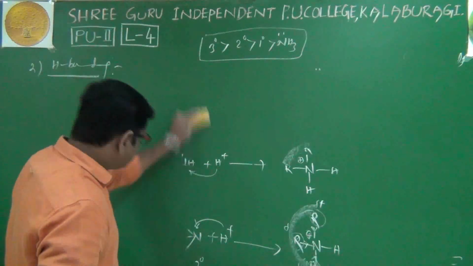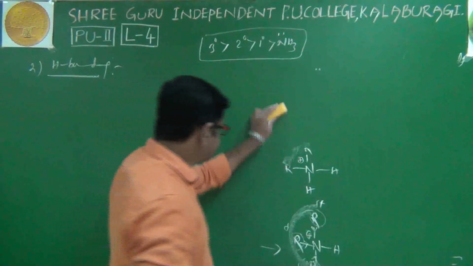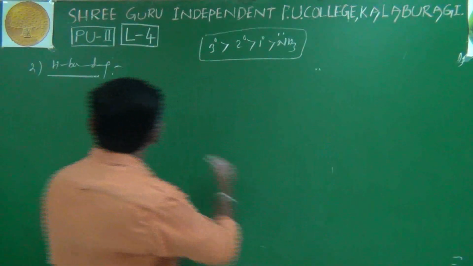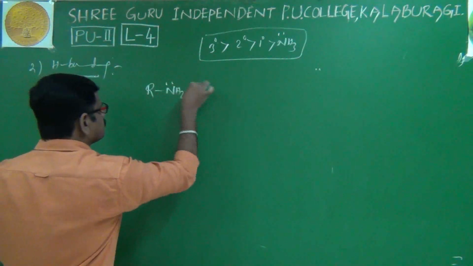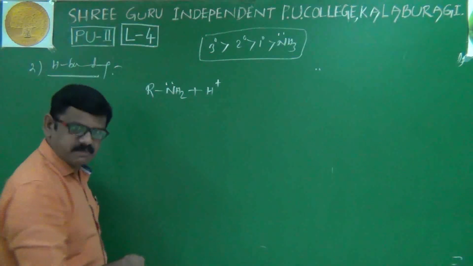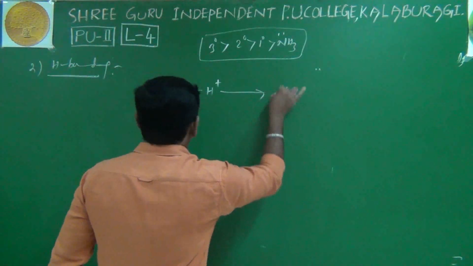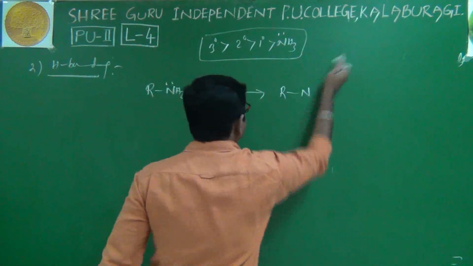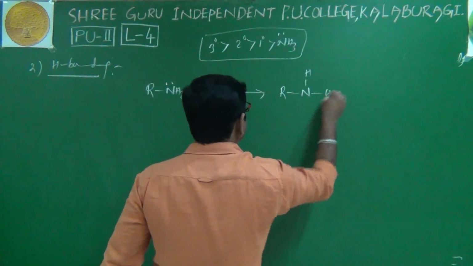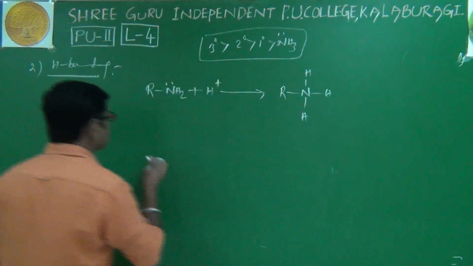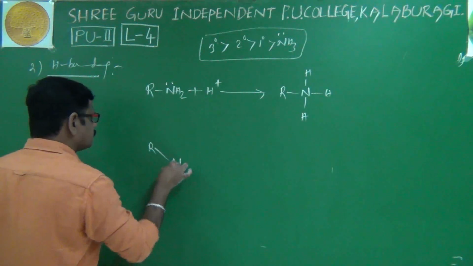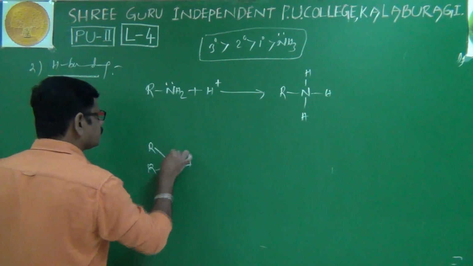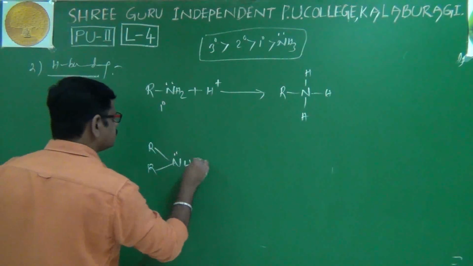Once again, I will write the same equations for that. Please try to understand. RNH2 plus H plus, of course, we get RNH3 plus, which is from the primary amine.